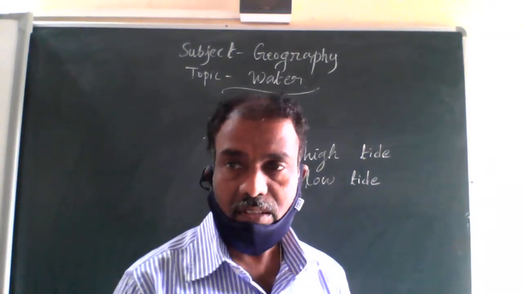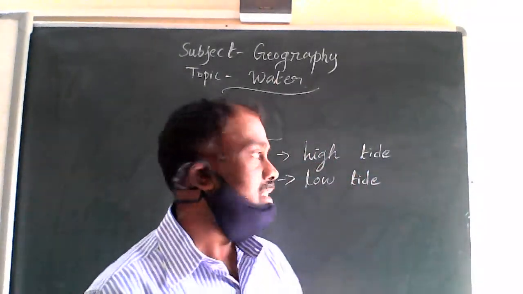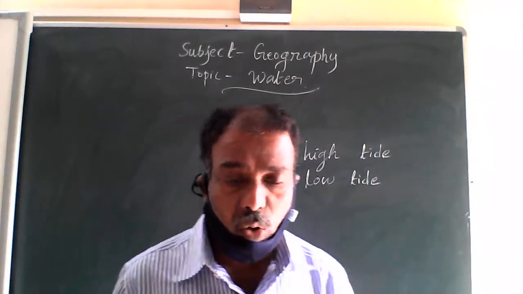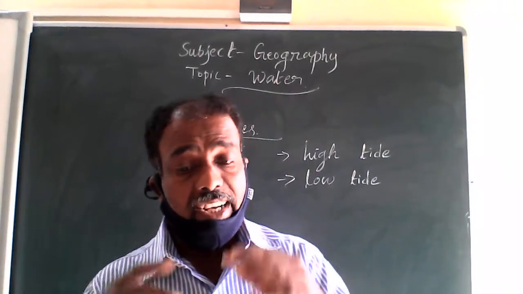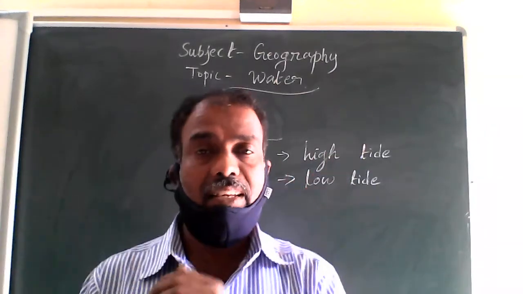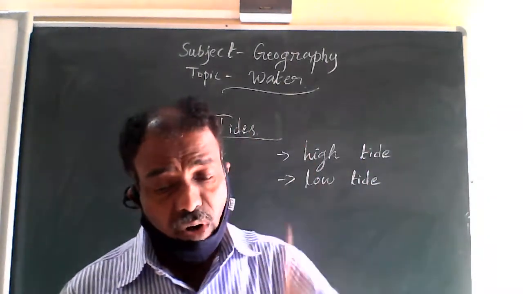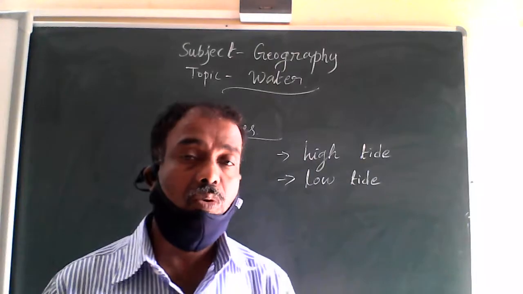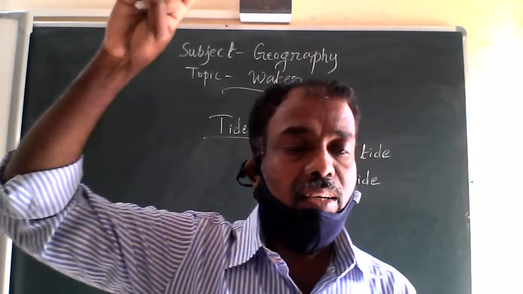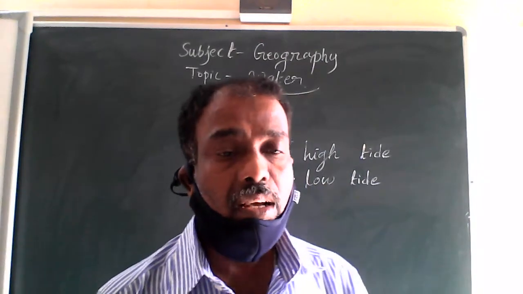See, dear students, there are two types: one is high tide and the other is low tide. It is high tide when the water covers much of the shore by rising to its highest level. And it is low tide when water falls to its lowest level and recedes from the shore. If it goes very high, it is considered a high tide, and if it goes very low, it is considered a low tide.